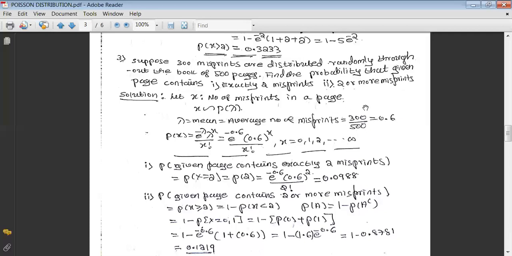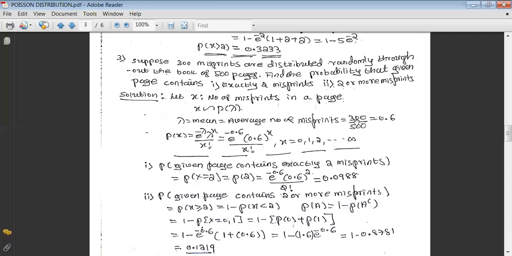It is similar to the percentage that you calculate in the examination. Suppose you attempted 800 marks and you obtained 600 marks, then the average is given by 600 by 800. In a similar fashion, in this case, totally 300 misprints are distributed throughout a book of 500 pages.